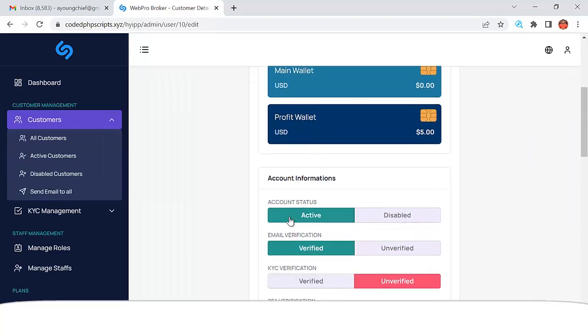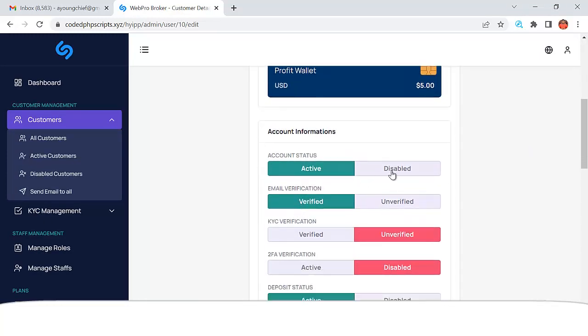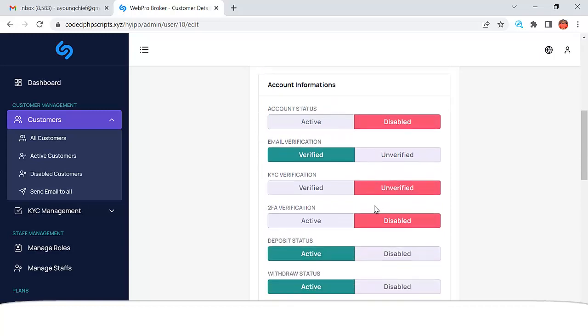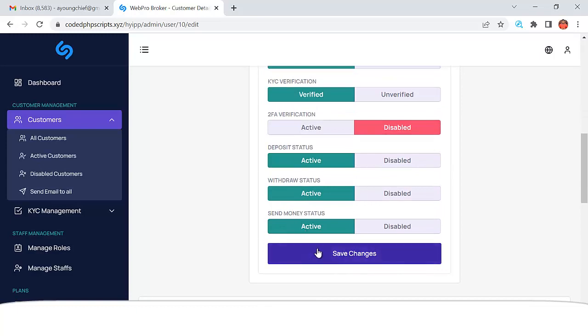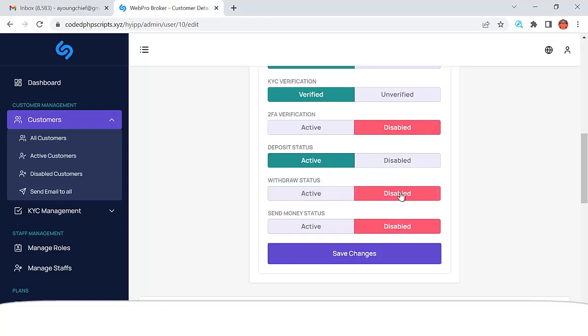Can you see that? I can edit this user, and then I can disable this account, right? I can verify its KYC. Can you see that? And then I can set the send money status. I can disable the account so that he will not be able to send out money. His withdrawal status, I can also disable it so that he will not be able to make withdrawals.